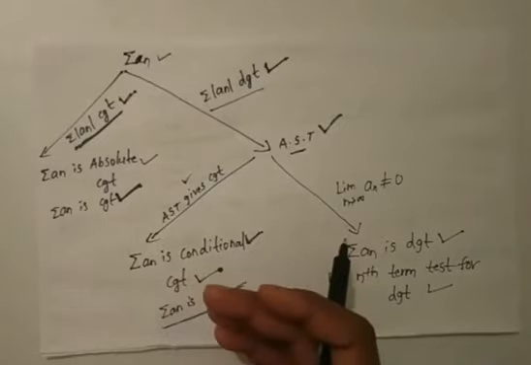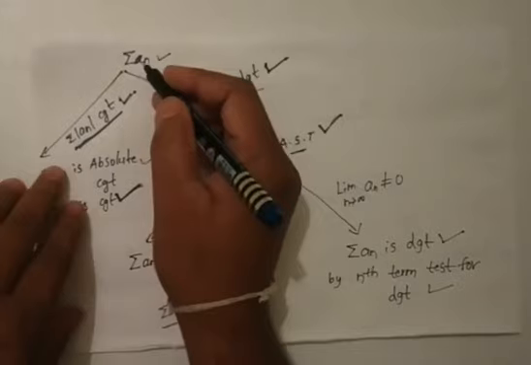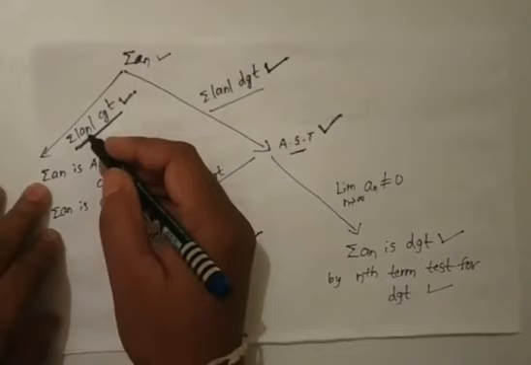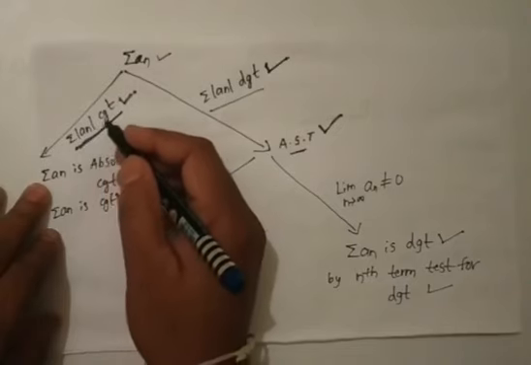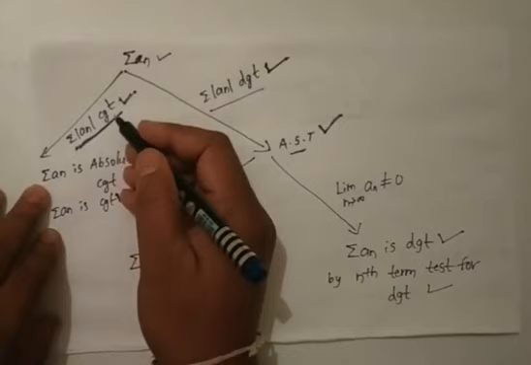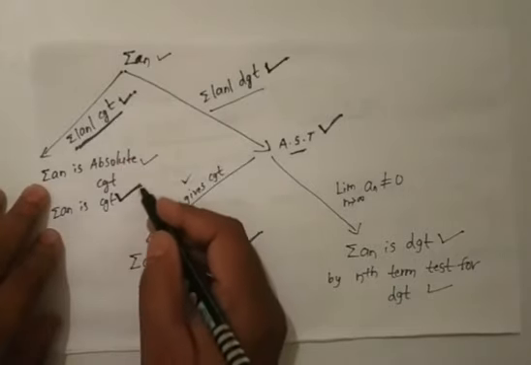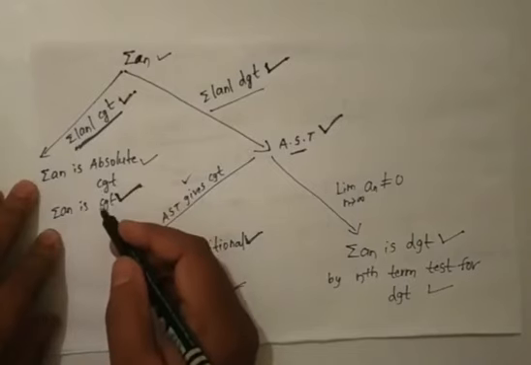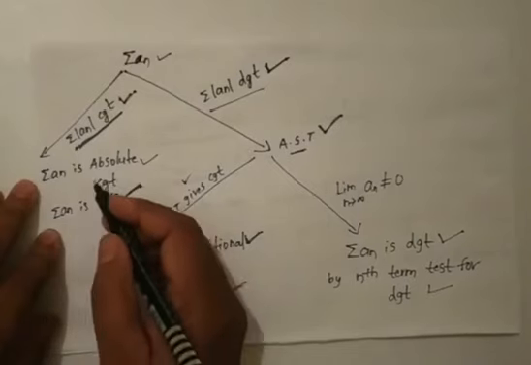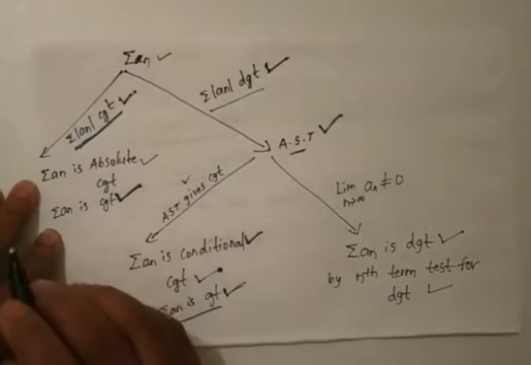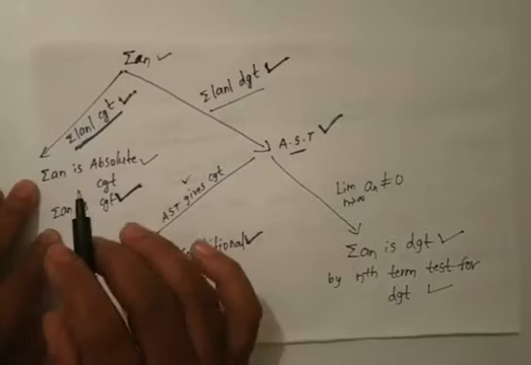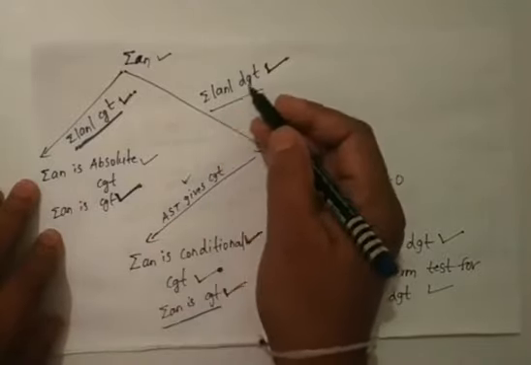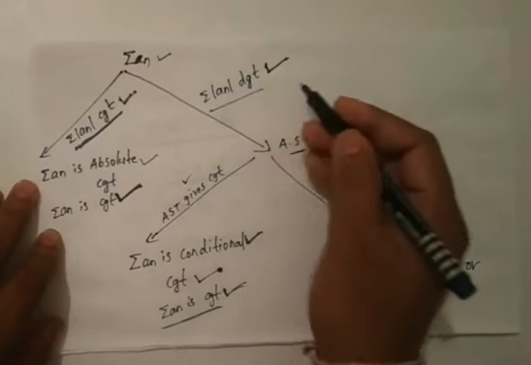Once again I will explain, don't confuse. Okay, so summation a n be a given series. Suppose if you have summation modulus of a n is convergent, then in this case we can say that directly summation a n is convergent, because every absolutely convergent series is also convergent series. So in this case also we can say that summation a n is absolute convergent. That's all. Clear?